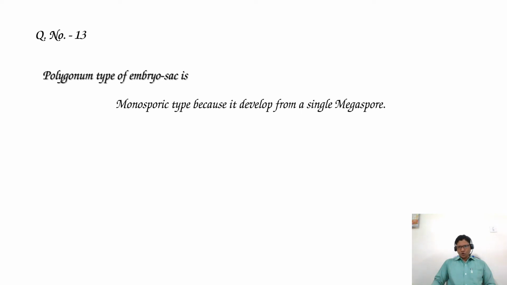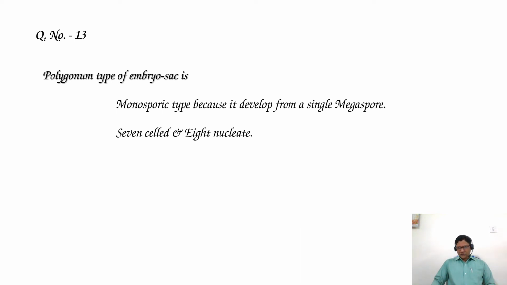Hence it is also called polygonum type of embryo sac and is 7-celled and 8 nucleated. It consists of 7 cells: antipodals 3, egg apparatus 3 cells and 1 central cell, total 7 cells.